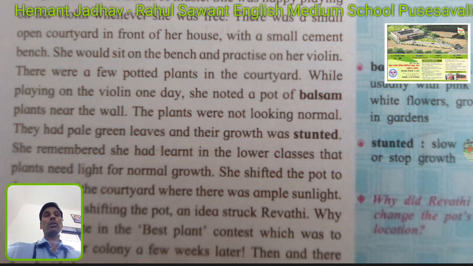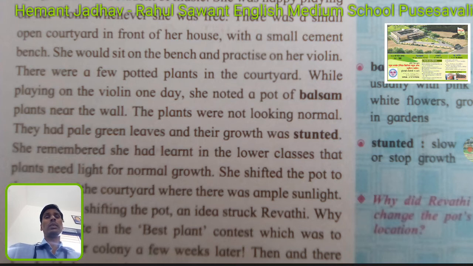The plants were not looking normal. Those plants of balsam were looking somewhat dull, faint, not fresh looking. They had pale green leaves and their growth was stunted. The leaves of that plant were pale. Pale means not fresh. Opposite of fresh is pale. So the green leaves were pale and their growth was stunted.